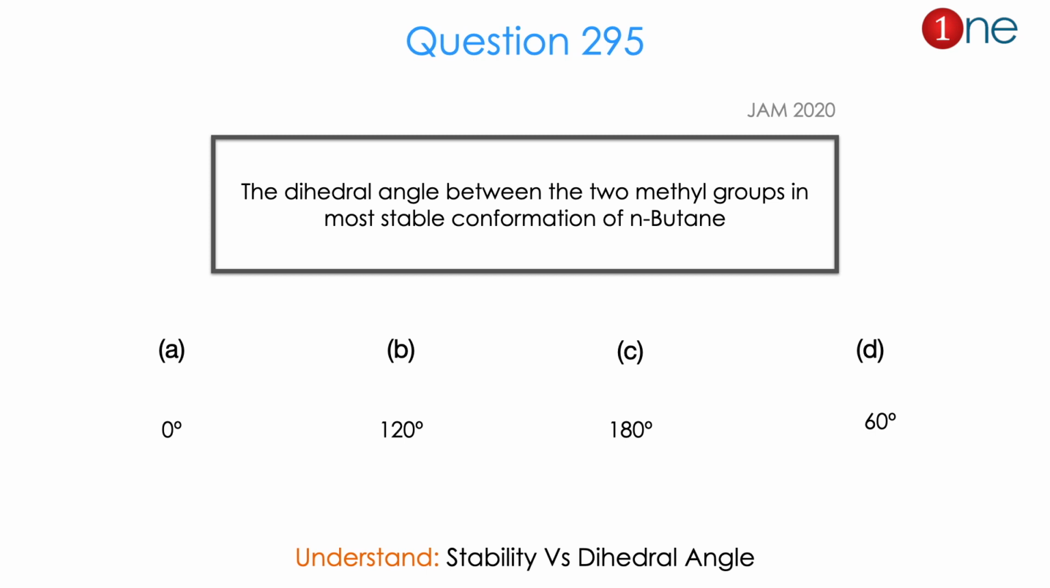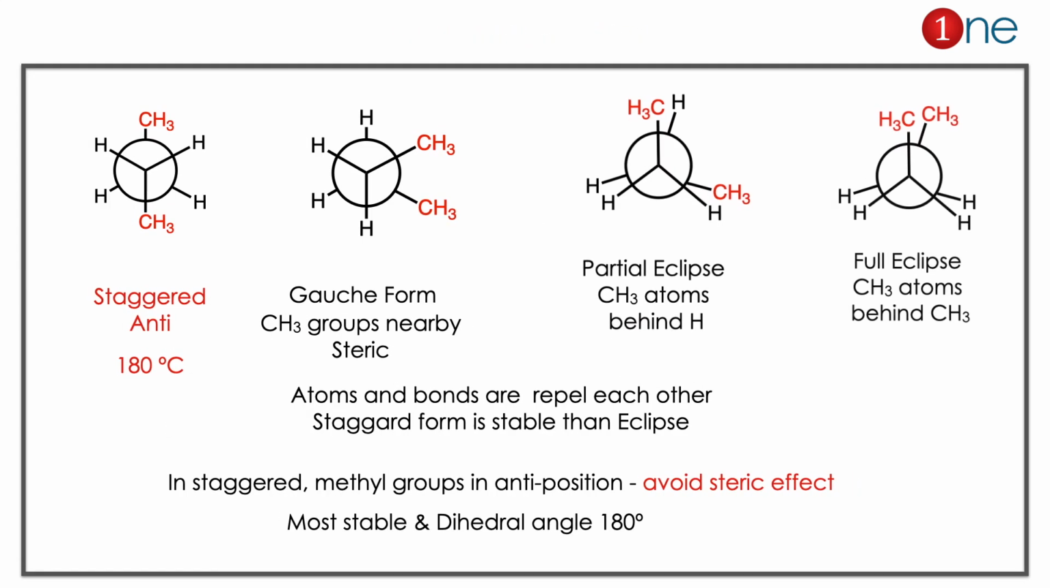So from the question of dihedral angle and the possible 4 values, you might realize the question is really about stability versus dihedral angle. The answer is C. Let us see how. Here Newman projections of butane are given. There are 2 types of thing. One is eclipsed, another is staggered form.